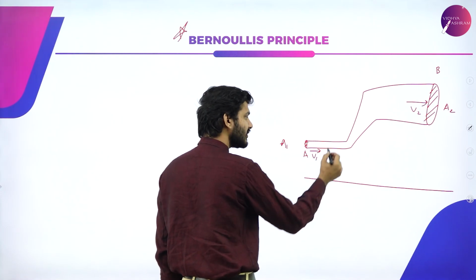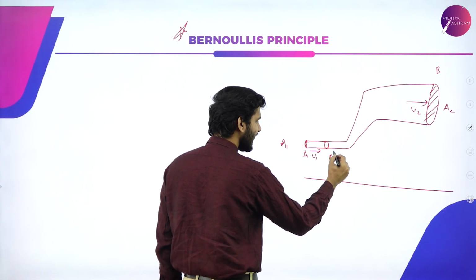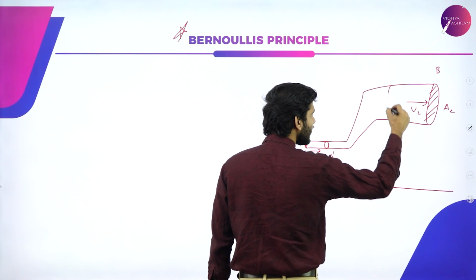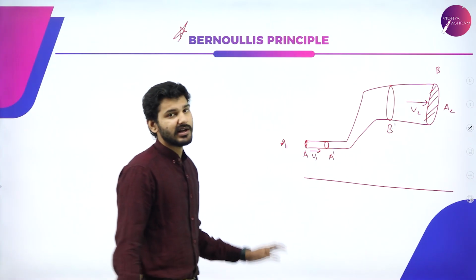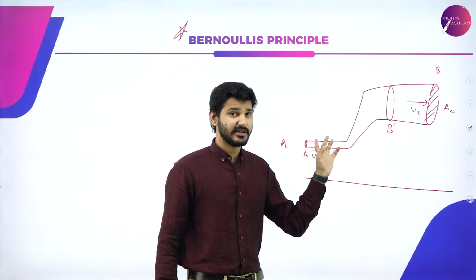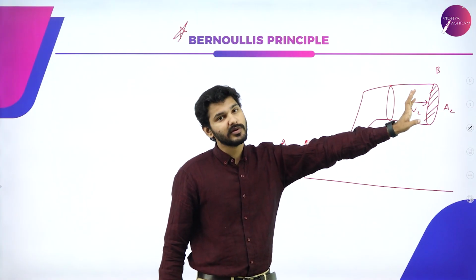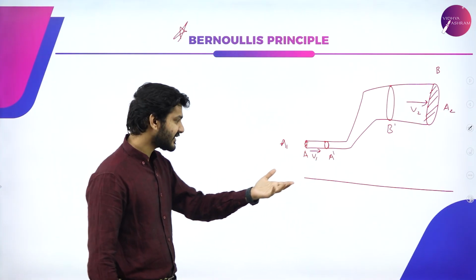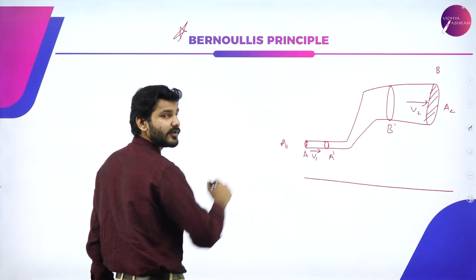And again, we are considering one more area here. Let's call it A dash, and one more area here, let's call it B dash. So again, liquid is flowing. When liquid is flowing through here, it obviously pushes the other liquid to the other side, so it is going to be pushed out. Now, the only difference is that this particular pipe is somewhat raised from the ground.